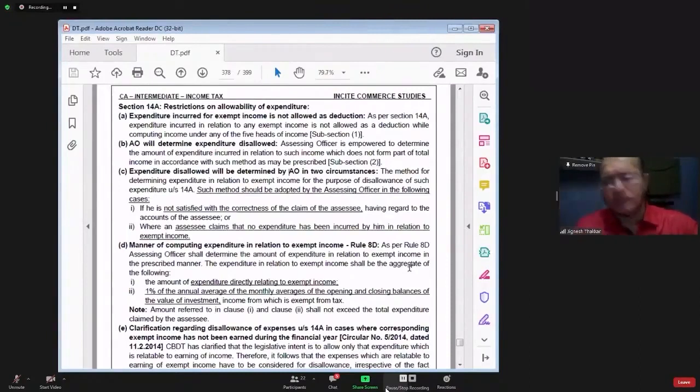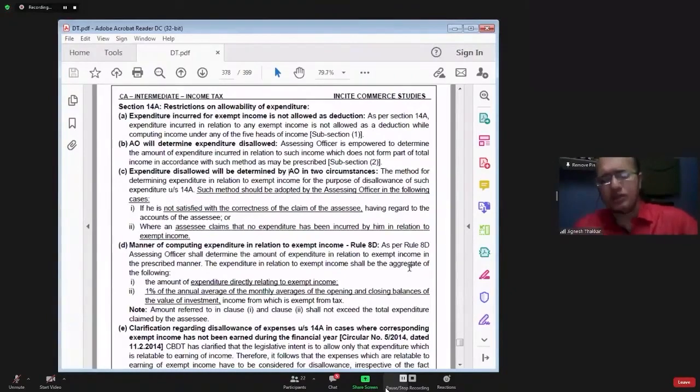Now, you just imagine the profit and loss account. In the profit and loss account, on the credit side, you might have some income which is exempt from tax. Then on the debit side of the profit and loss account, you are having a lot of expenditure.